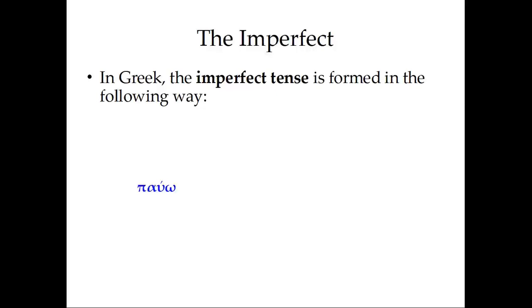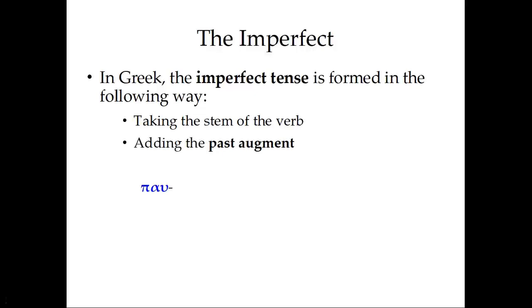First of all, let's take a verb like πάω, I stop. We're going to take the stem of the verb, of course, as we usually do. We're going to drop the omega to get πάω. We're going to add what is called the past augment. An augment is just something that makes something else bigger or longer or increases it in size of some kind. That in Greek is going to be the letter epsilon in most cases. So we add the past augment to the stem of the verb.